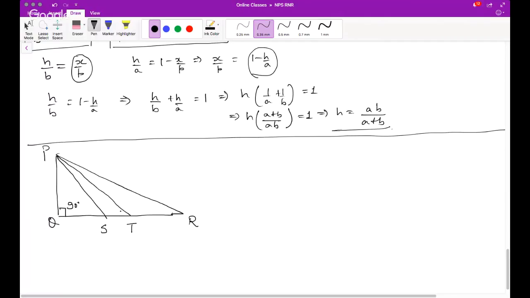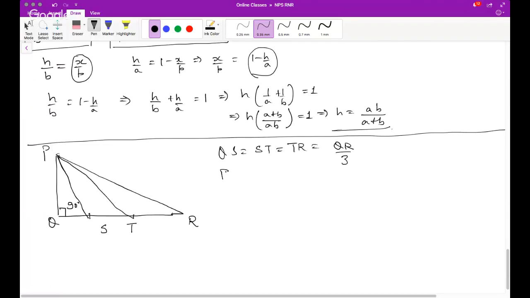S and T trisect. Okay, so I made a figure. So let's say this is S, and this is T. Somewhat like that. Okay, and then it is given as trisect. So QS is equal to ST is equal to TR is equal to QR by 3, given.